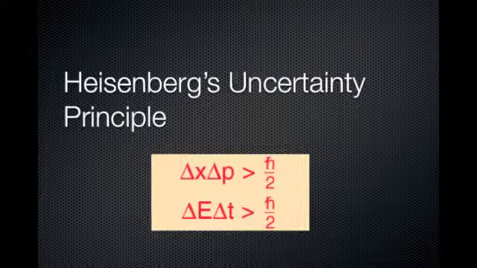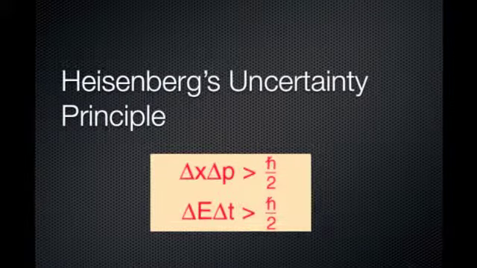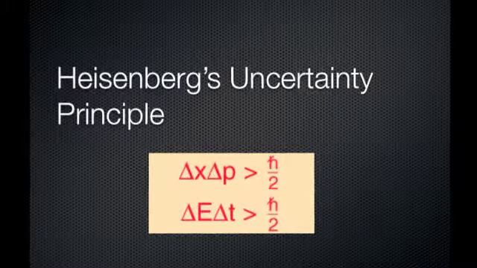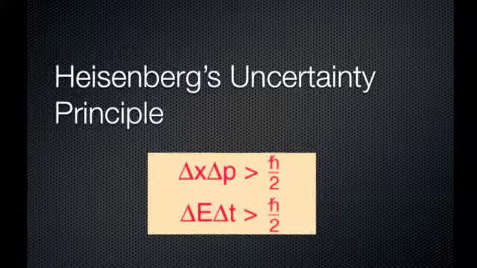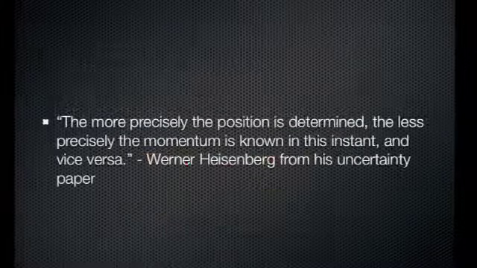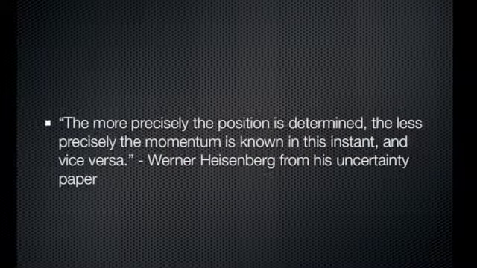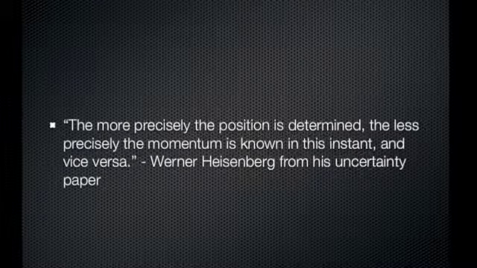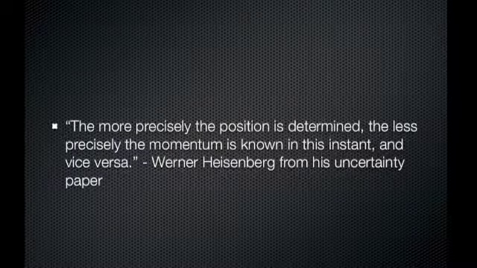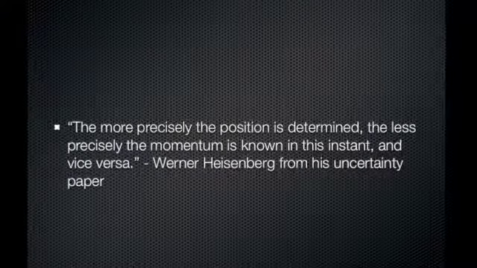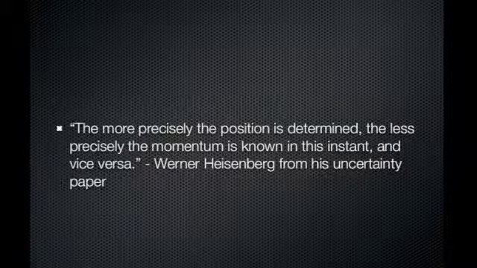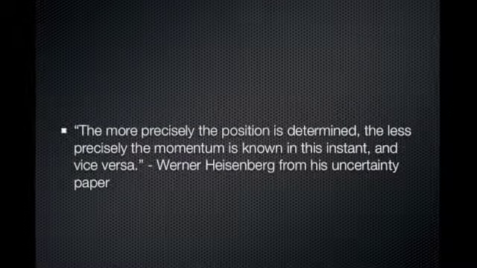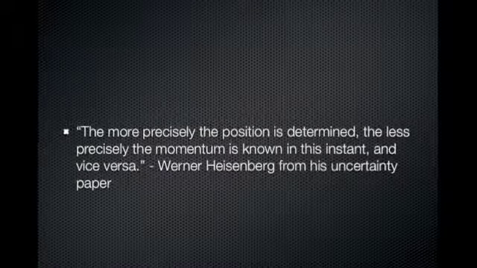So how did Heisenberg contribute to the current model of the atom? Heisenberg's major contribution to the study of the atom was his uncertainty principle, developed in 1927. This principle stated that one cannot know both the location and velocity of a particle with high precision. To quote Heisenberg from his uncertainty paper, "The more precisely the position is determined, the less precisely the momentum is known in this instant, and vice versa."